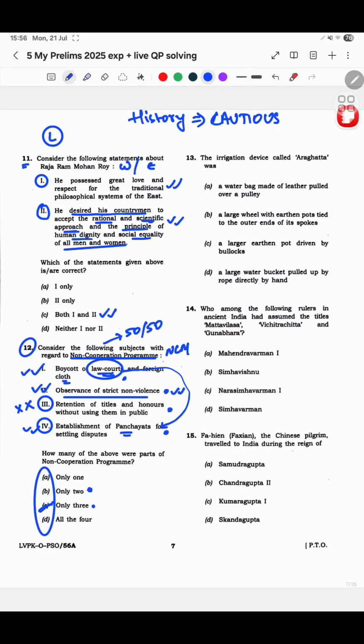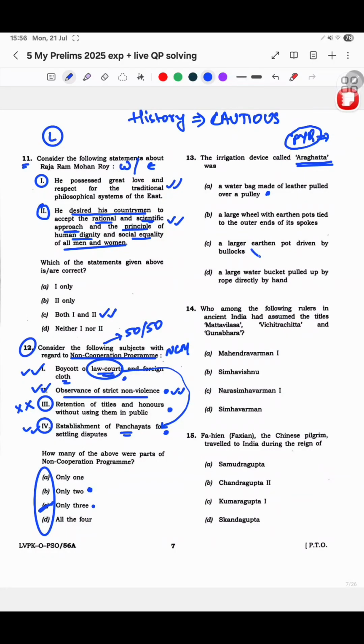Okay. And I think this is correct. Now this Araghatta. Yeah, when I saw this question, I felt so happy in the exam that I had done my PYQs for history, ancient and medieval, because this was my only source of preparing. Honestly speaking, this is how I prepared, that I will definitely do the PYQs. When I saw this, I was very happy, and then I felt, this is the wheel, because the options are different from the previous paper where this question was asked. But I felt, yes, I know this answer.